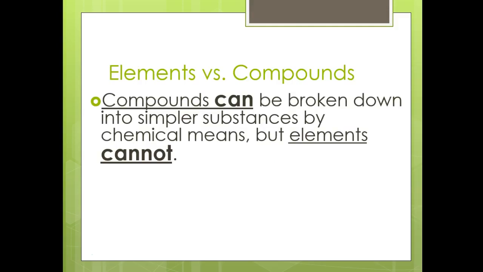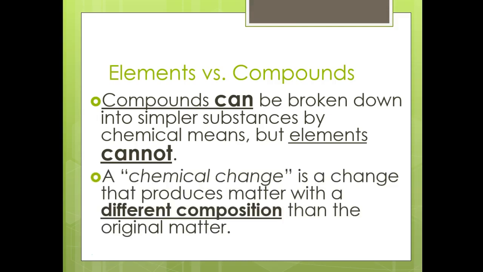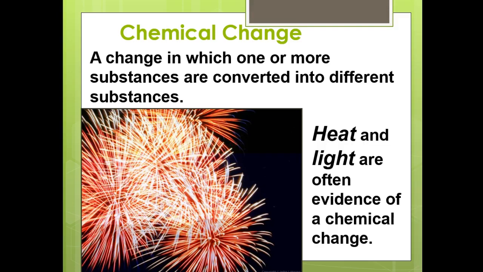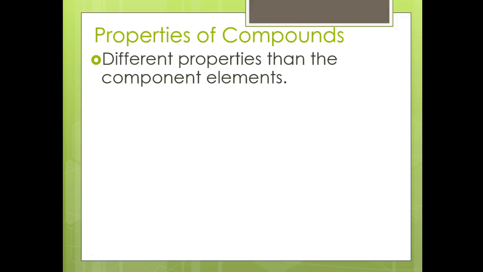Elements versus compounds. Compounds can be broken down into simpler substances. Elements cannot. A chemical change is a change that produces matter with a different composition than its original. So again, here comes all that stuff again. Make sure you have that somewhere in there. I wrote it down a few minutes ago. Chemical change, a change in which one or more substances convert into different substances. Heat and light are evidence.